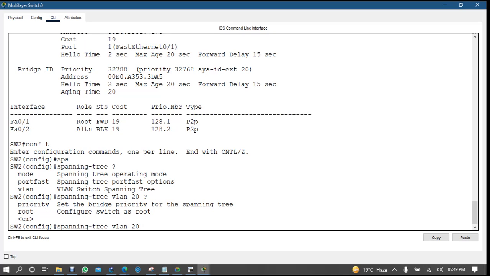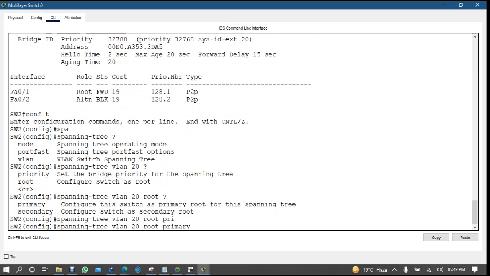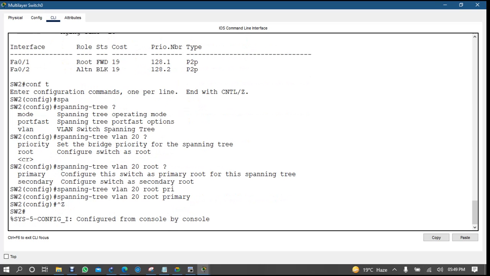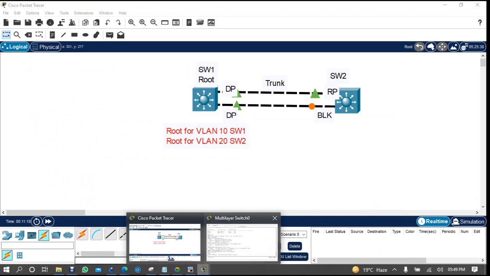Okay, or I can directly make it root with that command. You have two options, right? Root primary or root secondary? Of course, root primary. Okay. Now see. Now after some time, you will see that the link will come up.